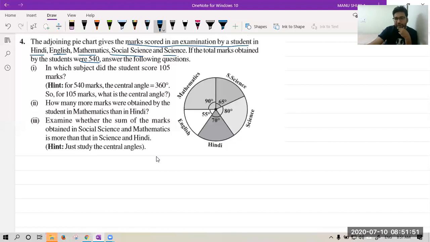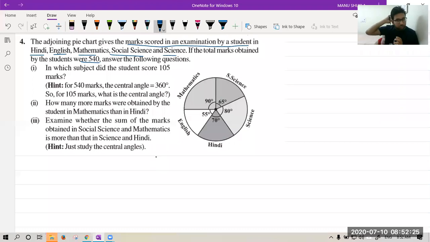Yes, try. Okay, very good, Rachit. Krishna, good beta. Sarthak has done the division also, good beta. Very good. Good, Joel. So we have to understand the pie chart given to us, total angle is 360 degrees. The marks, nothing is given to us, but the total is given, that is 540. So we can relate this 540 marks with this complete angle and we can get the angle in terms of marks. Okay, let's write that.